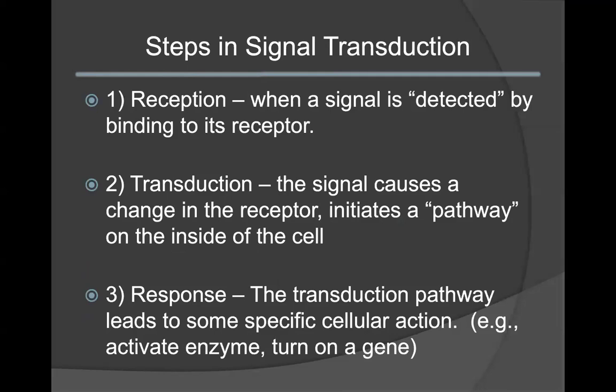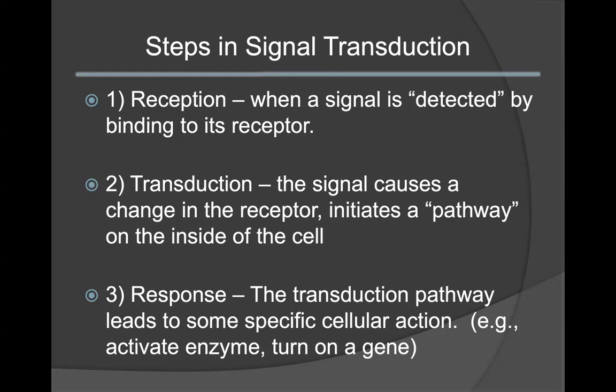There are many steps in signal transduction pathways. These involve the first phase, reception. This occurs when the signal is detected by binding to its receptor. This will then lead to the transduction phase, where the signal will cause a change in the receptor to initiate a pathway inside of the cell. This pathway usually involves a phosphorylation cascade, which we will see when we take a look at hydrophilic pathways.